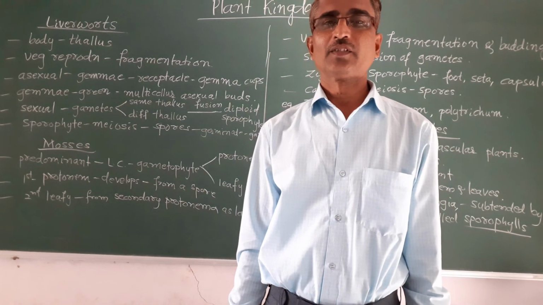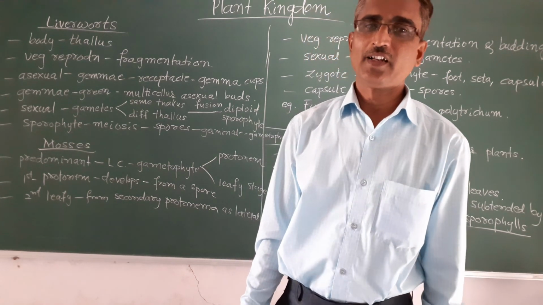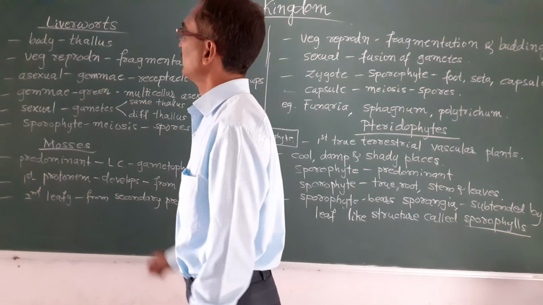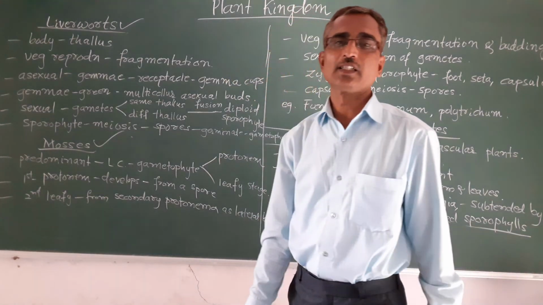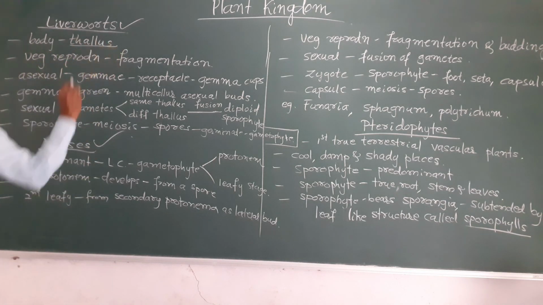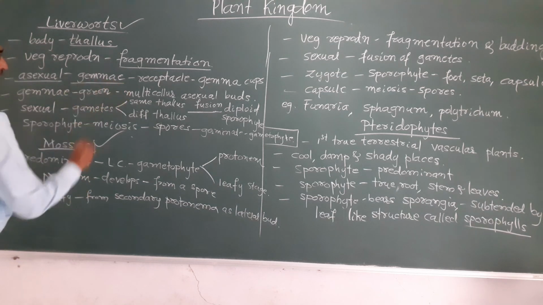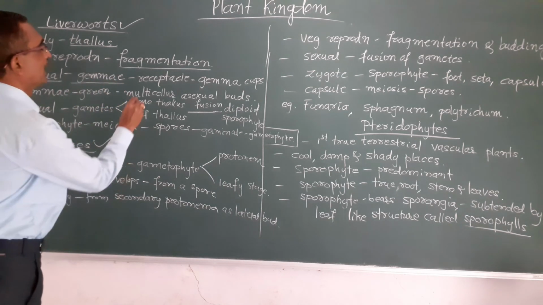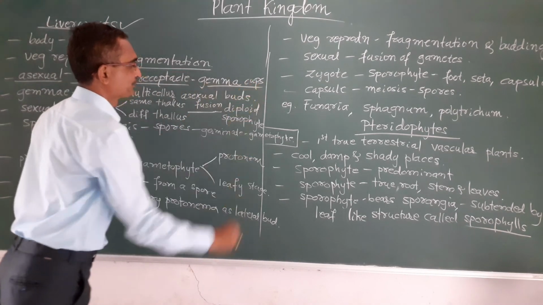So in the previous class we were discussing the bryophytes, and these bryophytes are divided into two groups, liverworts and mosses. So first let us discuss liverworts. The body of liverworts is called a thallus, and vegetative reproduction takes place by fragmentation here, and asexual reproduction takes place by production of gemmae, and these gemmae are produced at receptacles called gemma cups.